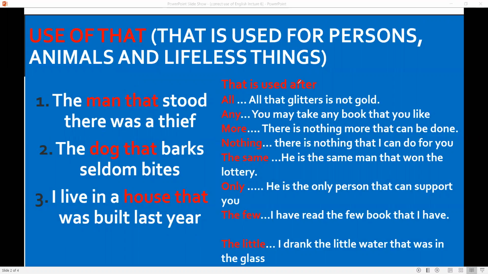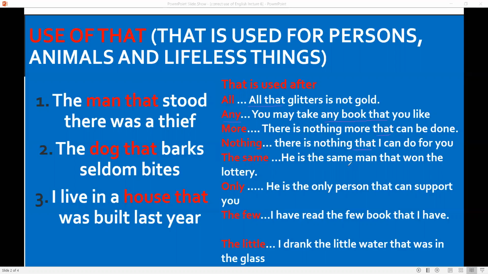That is also used after all. All that glitter is not gold. So that is used after all, any. You may take any book that you like. It is used after more. There is nothing more that can be done. Nothing. There is nothing that I can do for you. So you are seeing the usage of that after these words.